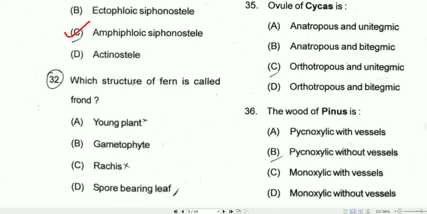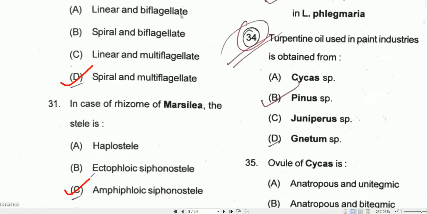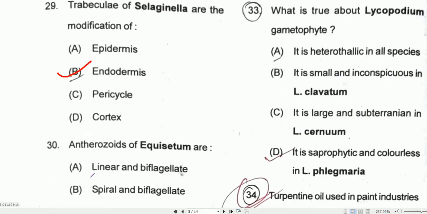So coming to question number 32. Which structure of fern is called frond? So the structure, that is spore bearing leaves, are known as frond. Coming to question number 33. What is true about Lycopodium gametophyte? The Lycopodium gametophyte is saprophytic and colorless in case of Lycopodium phlegmaria. So option D will be the correct one.